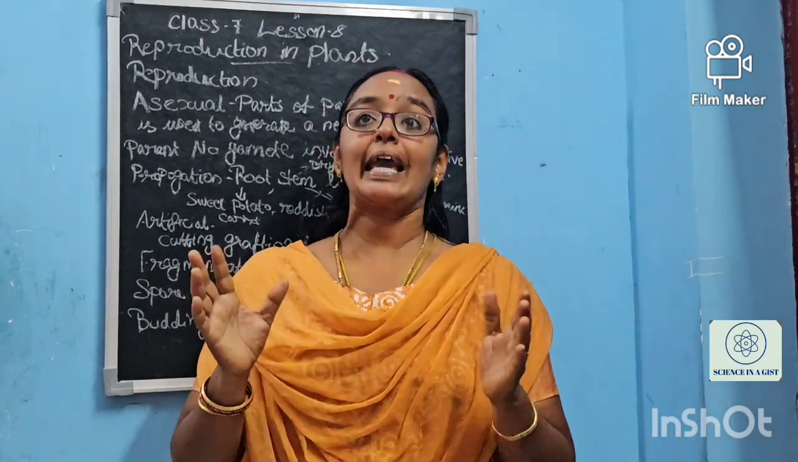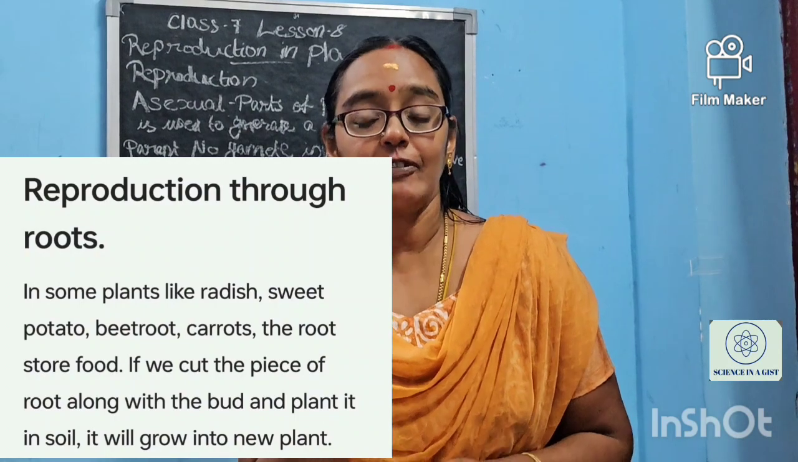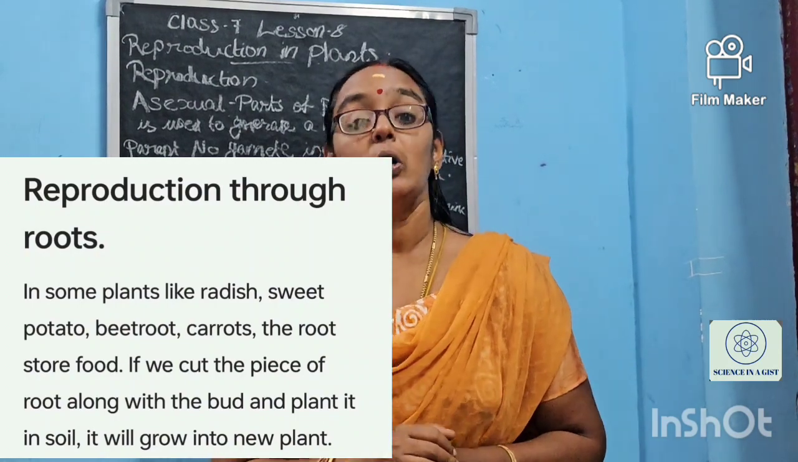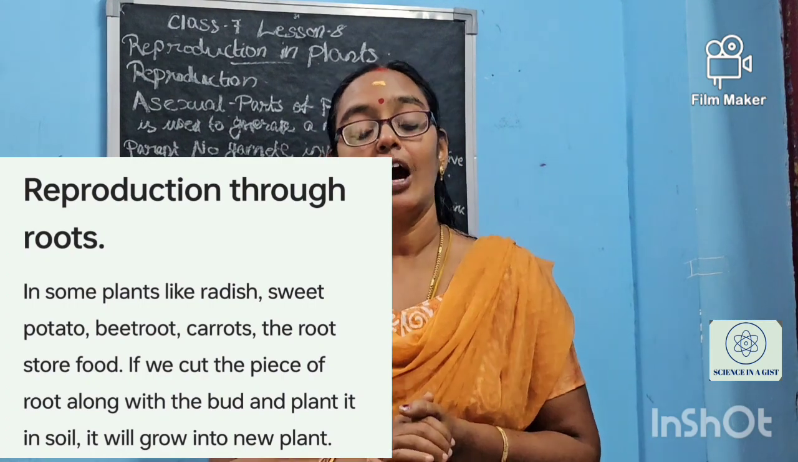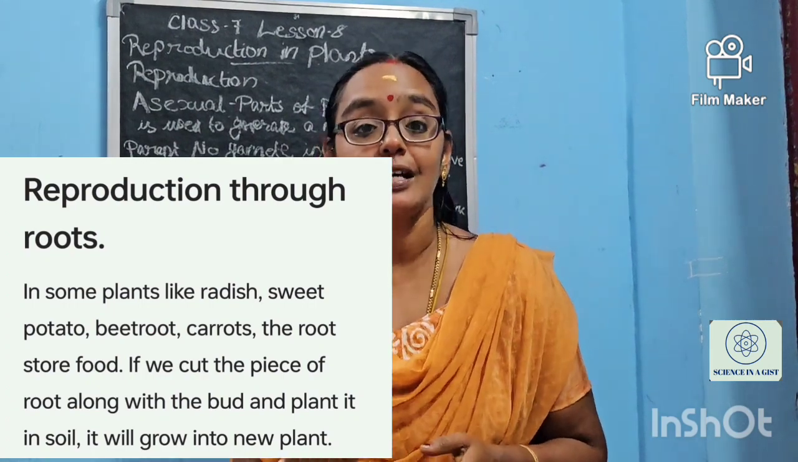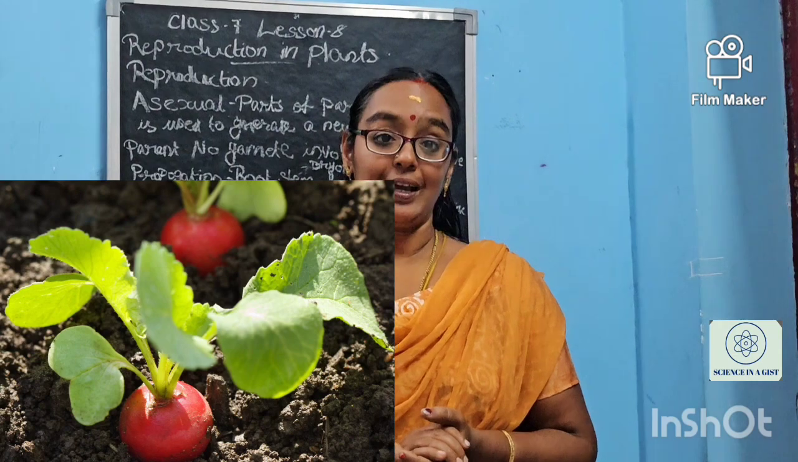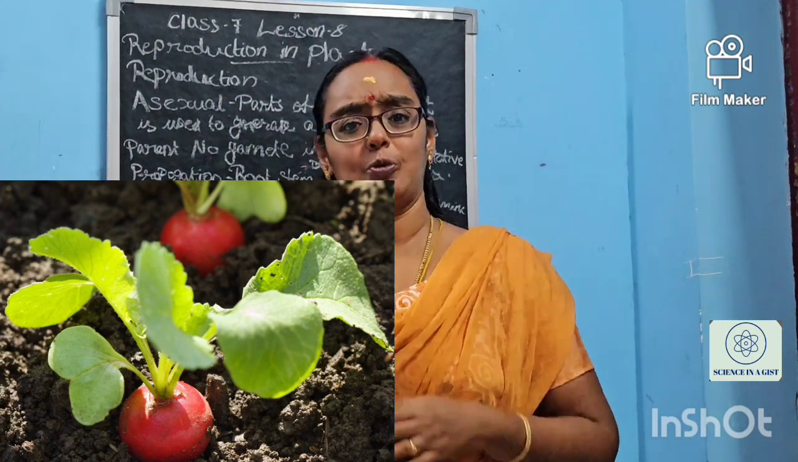In the case of carrot, radish, sweet potatoes and all, the roots store food, right? When we take the part of a root which has a bud also, and we plant it, after some days from these parts the new plant will be grown. This is the vegetative propagation through roots.